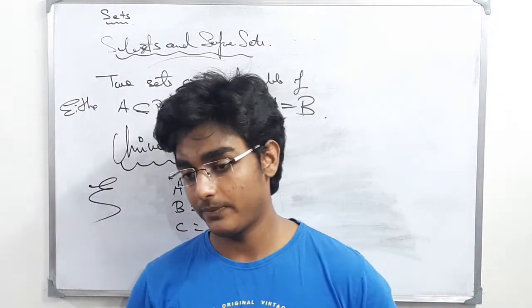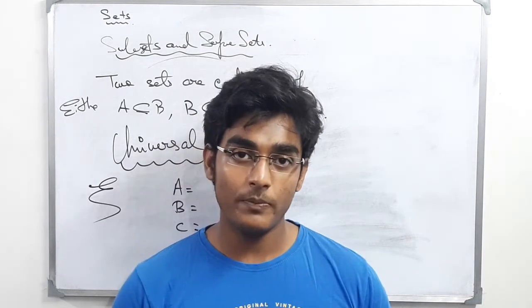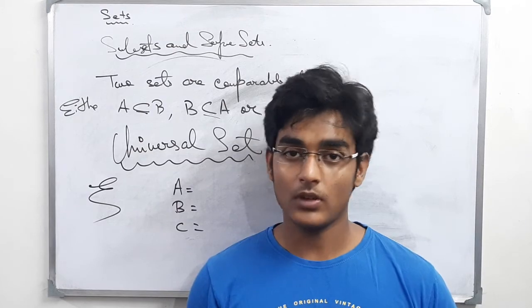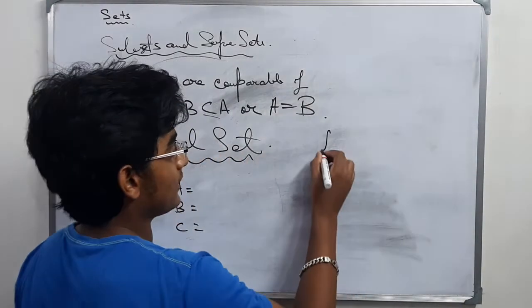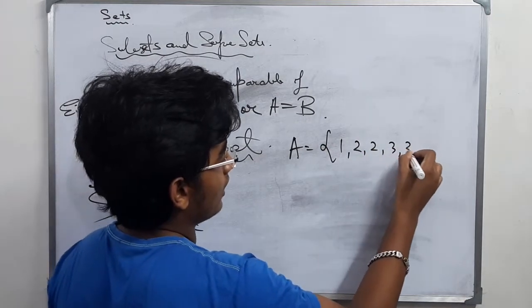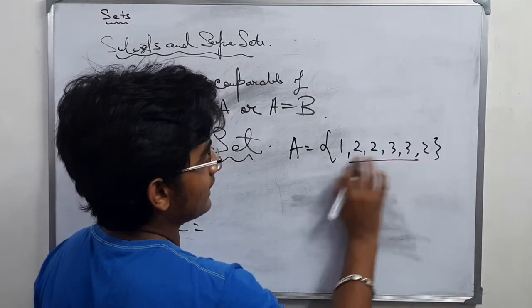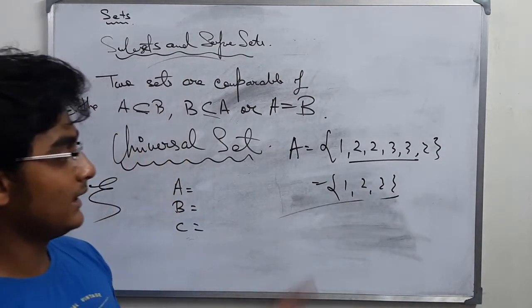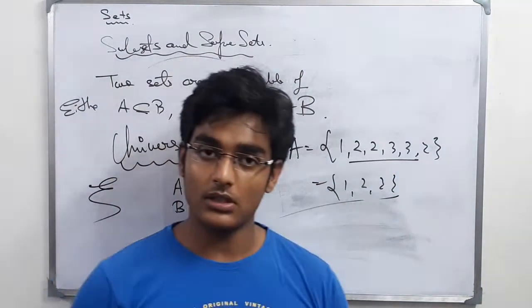Okay? One more thing I want to make sure. Elements of a set do not include repetition of elements. If set A does not contain repeated elements, this sort of a thing will simply be written like this. Sets do not have repetition of elements.